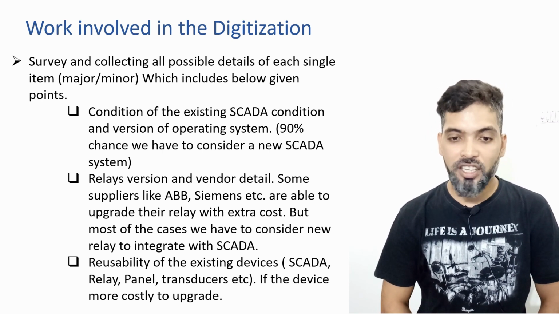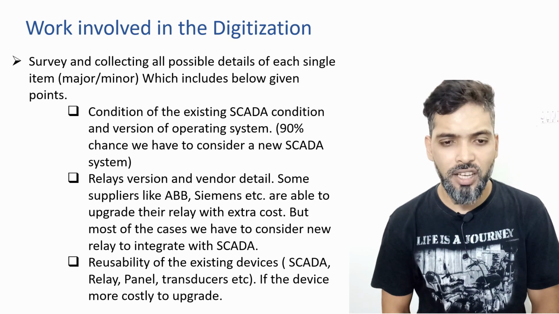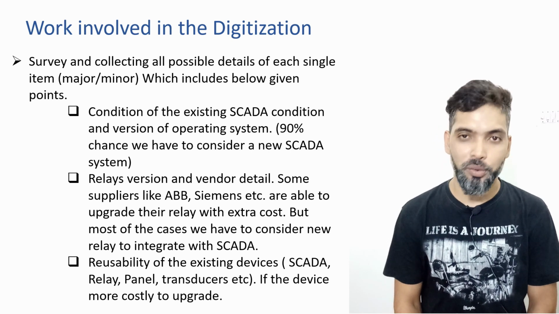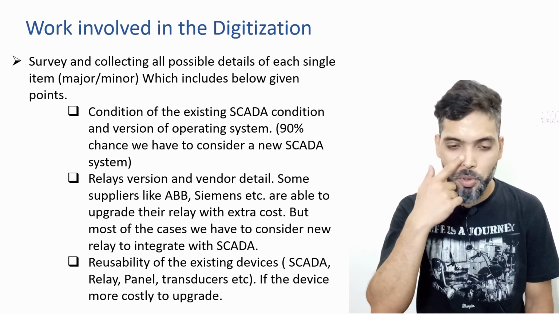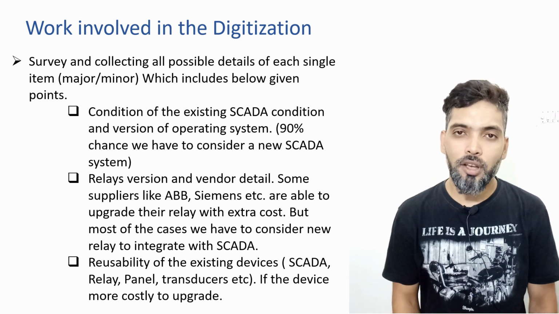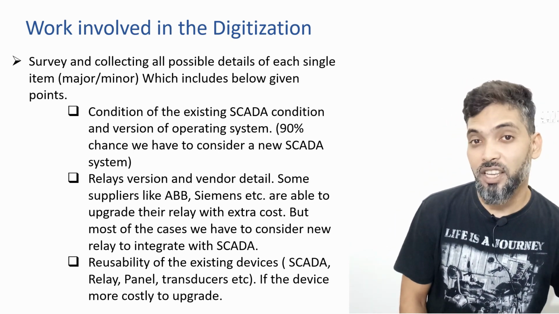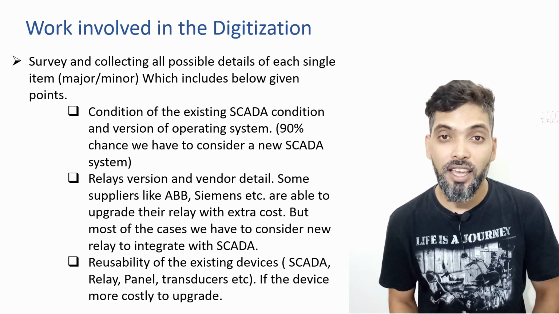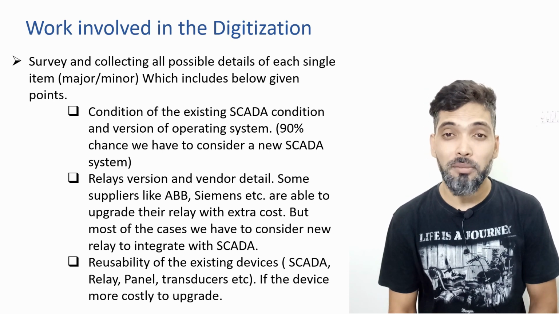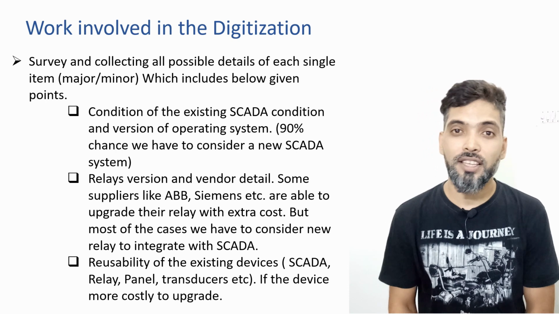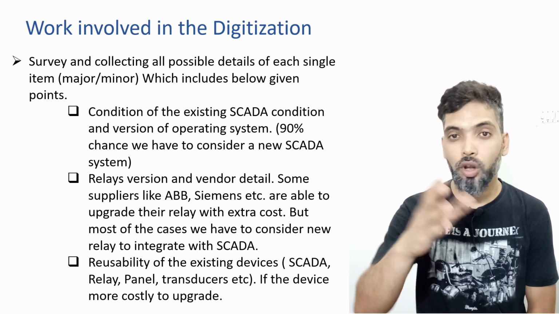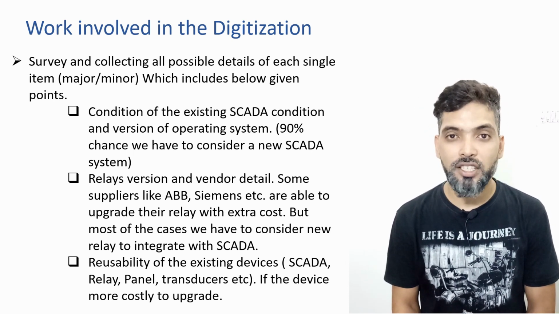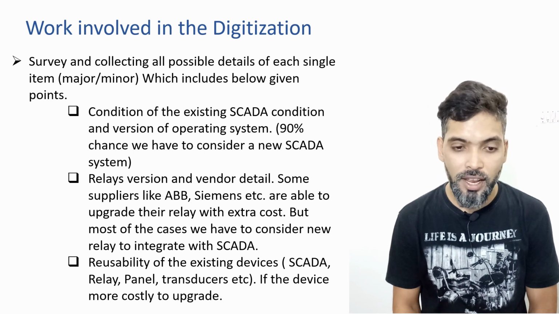Condition of the existing SCADA, because if you want to use the existing SCADA, you have to check its condition. There is a 90% chance you have to go for a new SCADA, because the old SCADA may not support those protocols. Relay versions: some relays support the 9-2 protocol. If your relay does not support the 9-2 protocol, you have to go for new relays, because some relays come from ABB, Siemens, Areva, GE, Alstom. Maybe if you change one module of that relay, it may start to communicate with 9-2. I don't know exactly whether it will work or not, but you may have to change those relays also.